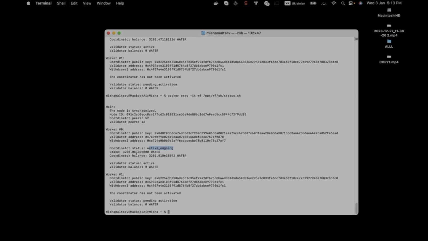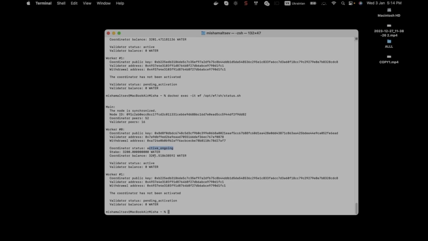I want to note that you can't withdraw the full amount of your stake. To do it, you need to follow the exit procedure. I will take a look at it further in this guide.